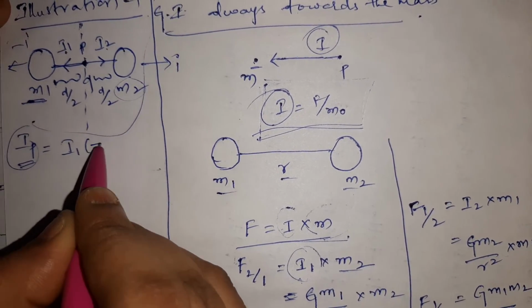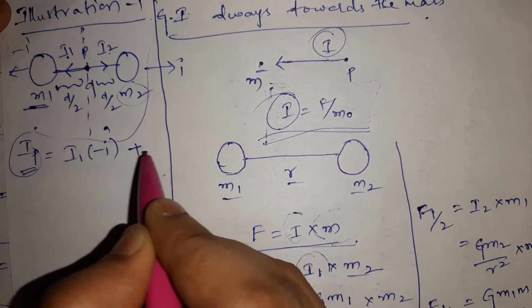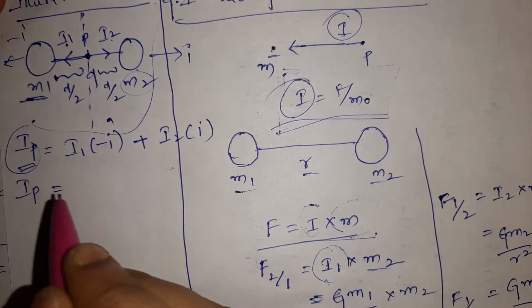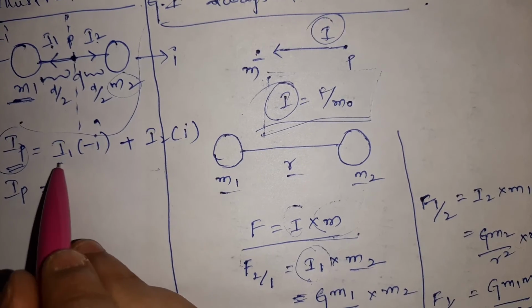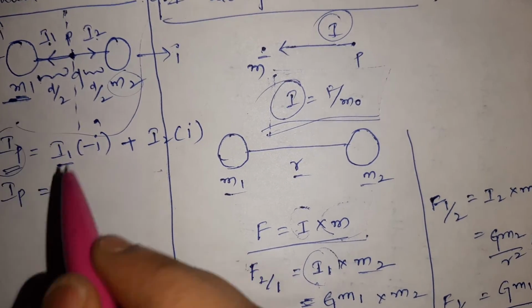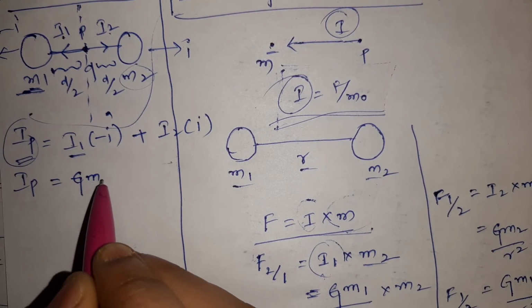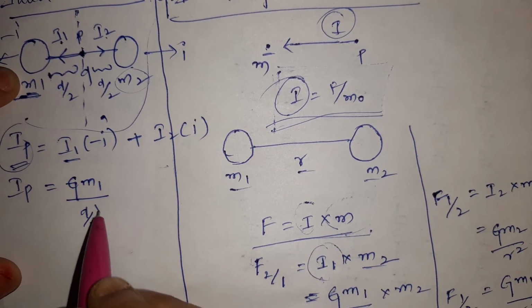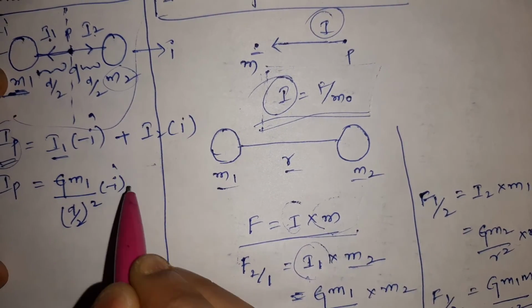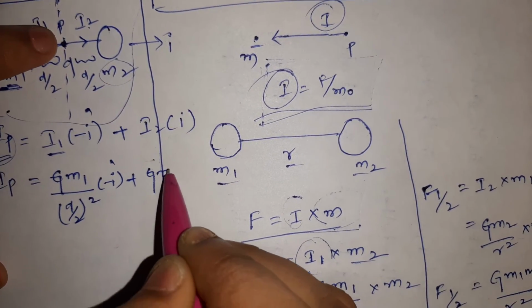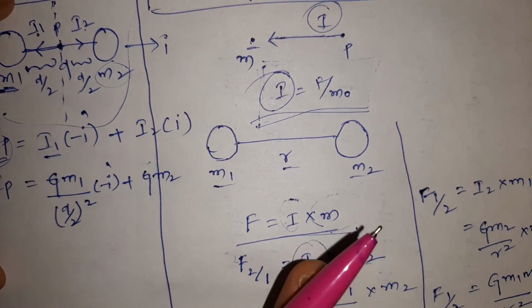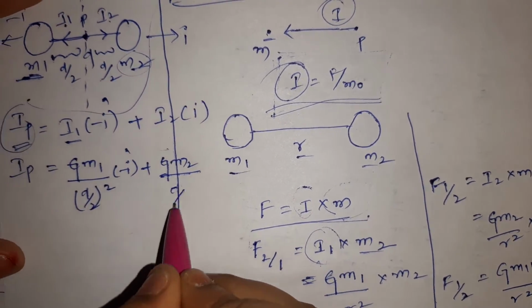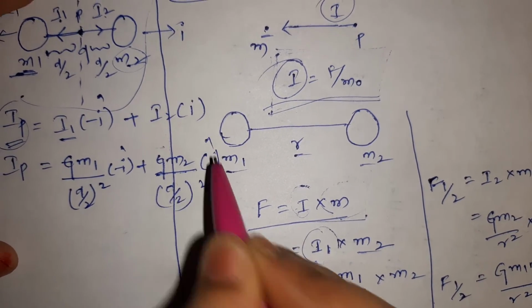Therefore, I1 into minus I cap plus I2 into I cap is equal to IP, right? If we substitute, this is the distance. What is the formula for intensity? G m1 by the distance between the point P and the mass, which is d by 2 whole square, minus I cap, plus G m2 by R square. What is the mass? m2 by, what is the R here? d by 2 whole square, in the direction of I cap, right?